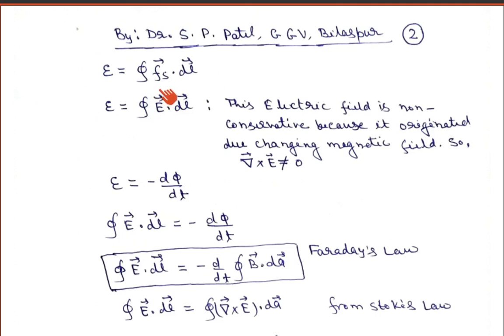But remember, this electric field which is generated is a non-conservative electric field, because it is generated by the conversion of chemical energy into electrical energy, or mechanical energy into electrical energy, or electromagnetic energy into electrical energy. That is why it is a non-conservative electric field, and because of it, del cross E will not be equal to 0. If it were a conservative electric field, the line integral of the electric field would give 0. But this is not 0, and because of that, an electric field and EMF are generated within the circuit.